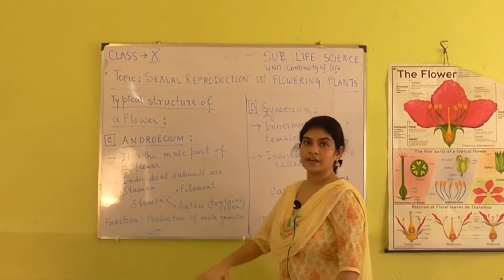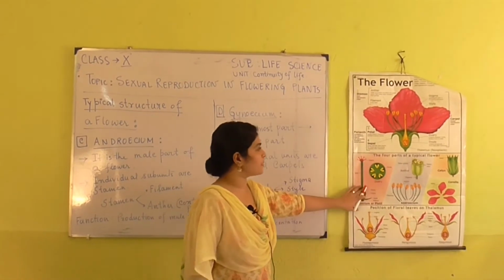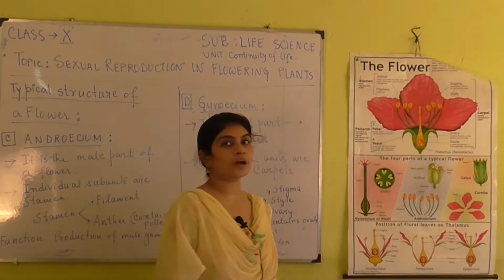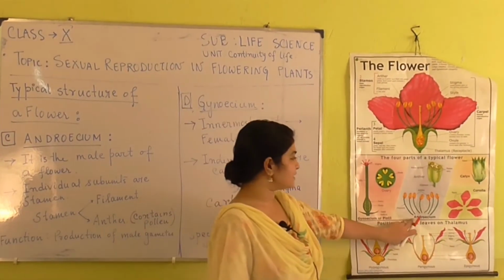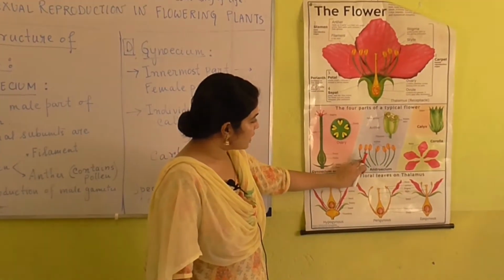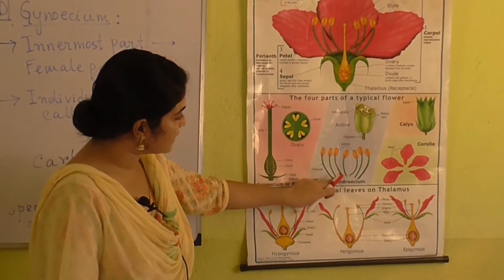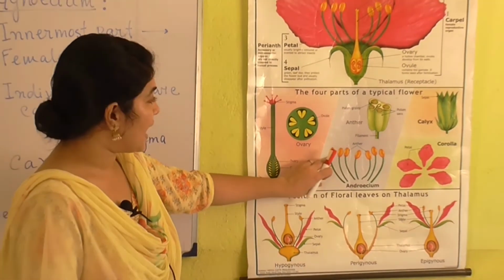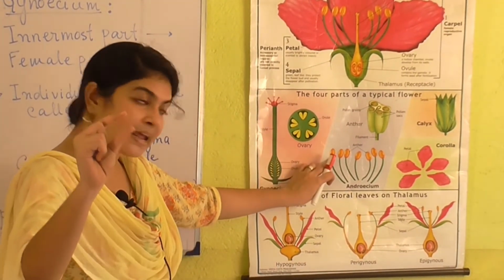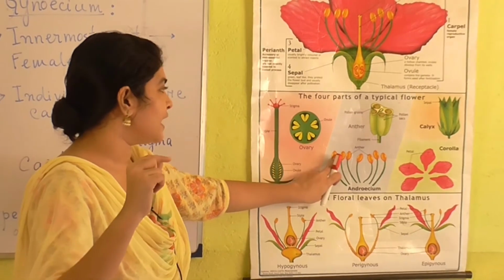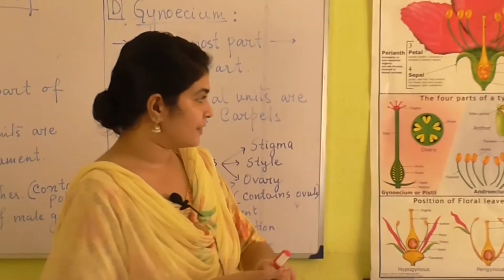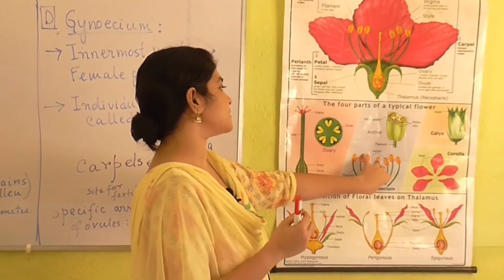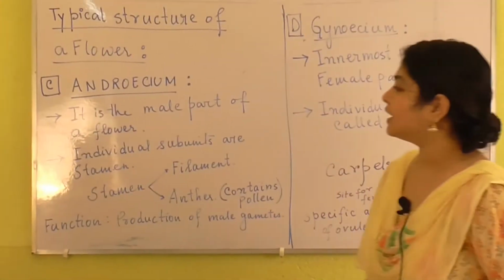Let us first learn about the androecium. It contains this rod-like structure known as the filament, and these small bean-like structures present above are known as the anther. The individual subunit of an androecium is called the stamen.